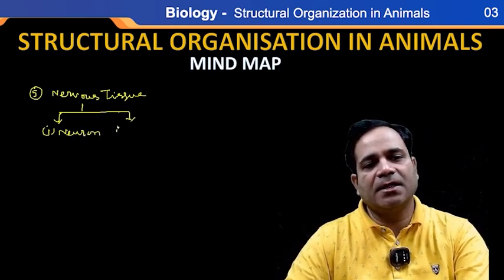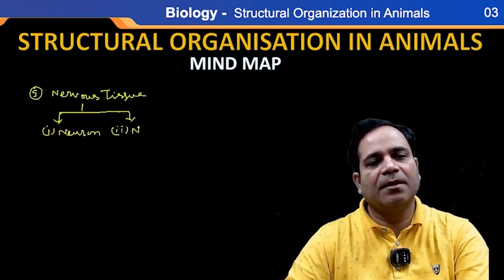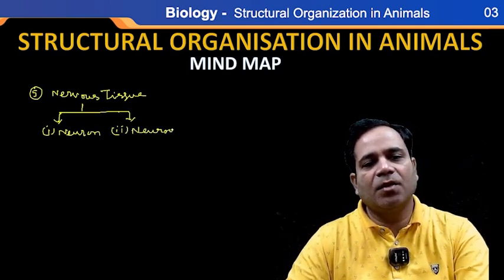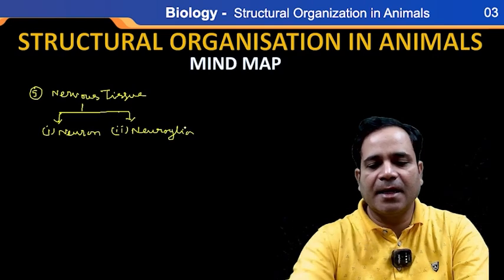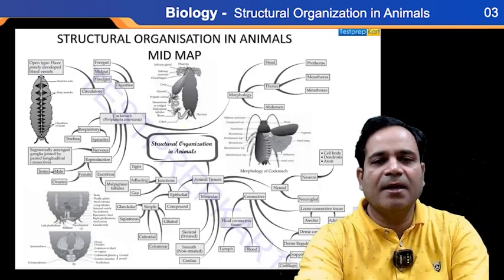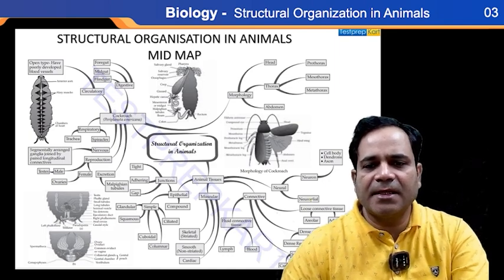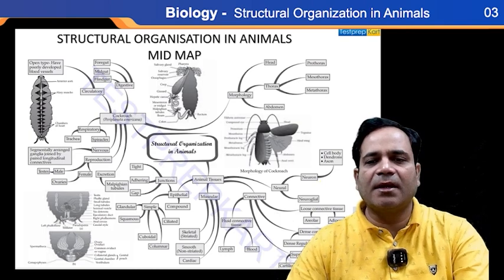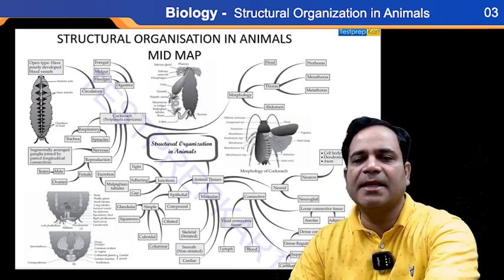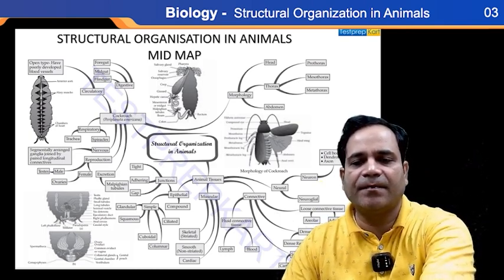And the second one is neuroglia. Neuroglia is not further classified; it is neuroglia or neuroglial cells. Neuron has three parts, that is cell body, dendron, and axon.